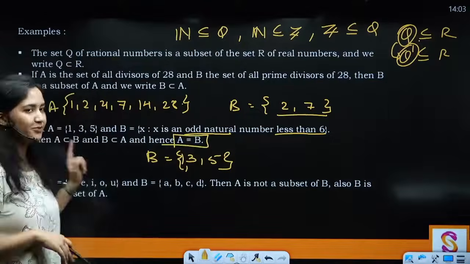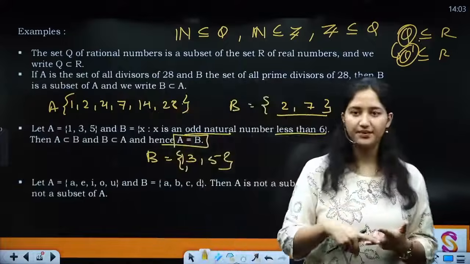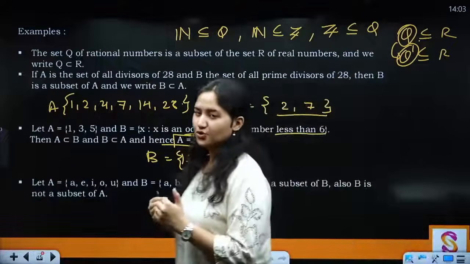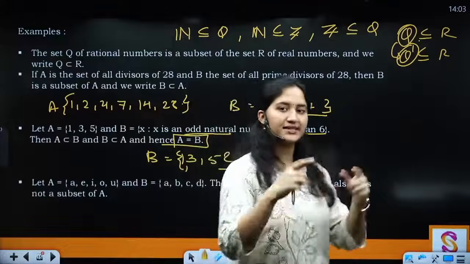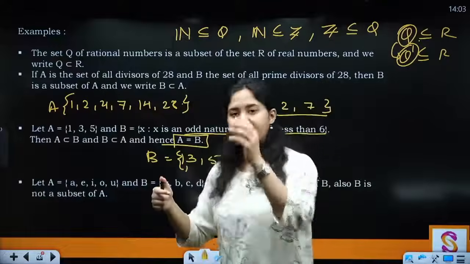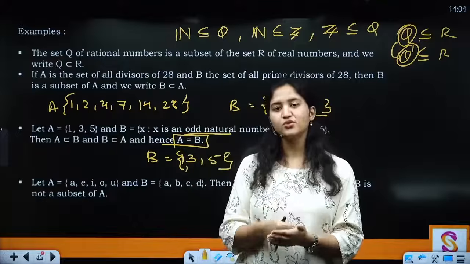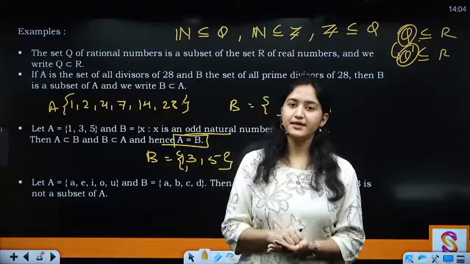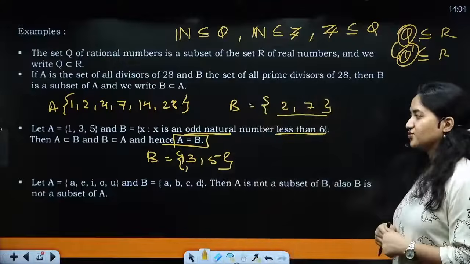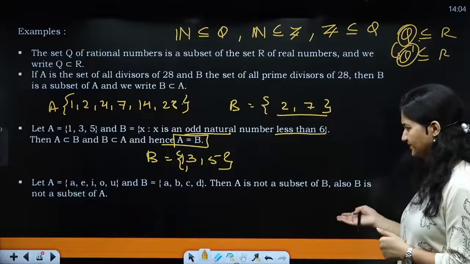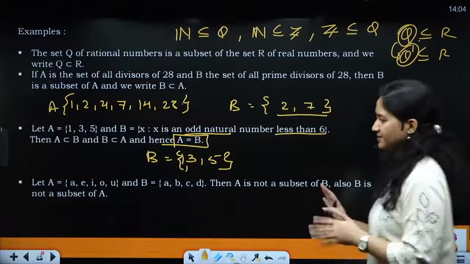It is a very important property actually. When you want to show that any two sets are equal, going forward, what you're supposed to show is that the first set is a subset of the second set, and then later on you show that the second set is a subset of the first set. These two statements are true together only when A and B are equal. Clear? Then you have A equal to vowels and B equal to a, b, c, d. Then A is not a subset of B, and B is also not a subset of A. This is very easy to understand.